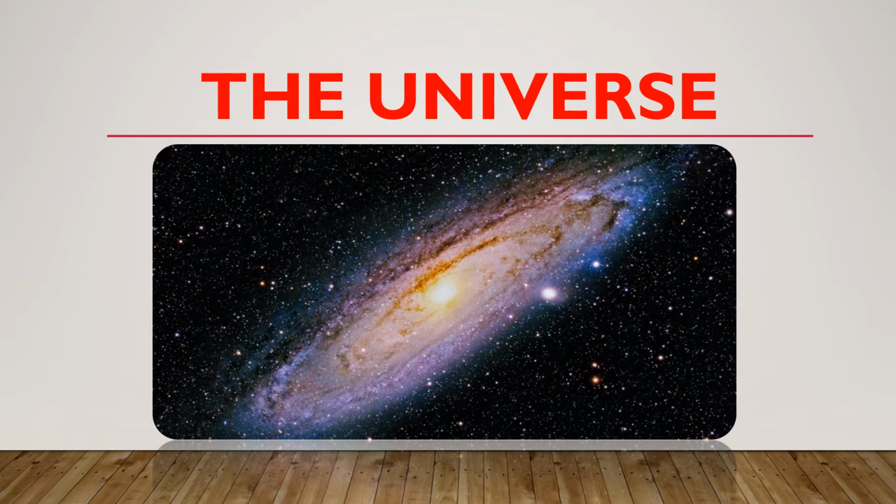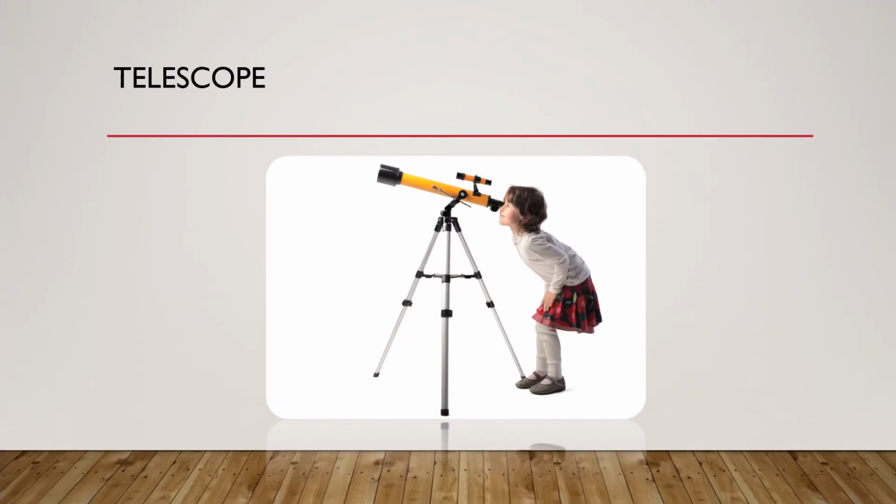Now we are gonna start a new chapter, that is the universe. So our universe is very huge. It has millions, billions, trillions of stars, moons, planets. So if we want to see these, we have to use a special thing that is called a telescope. Telescope is used to see the celestial bodies.